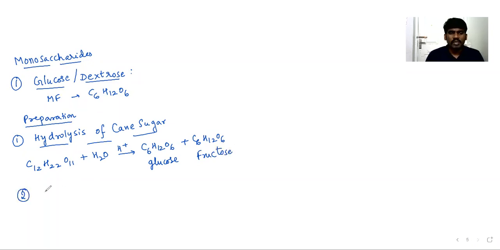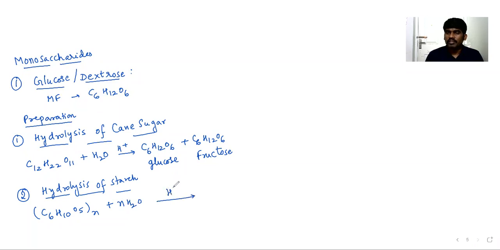Second preparation is hydrolysis of starch. Starch is an example of a polysaccharide, whose molecular formula I have told you: (C6H10O5)n. If it undergoes hydrolysis with n molecules of water in the presence of an acid, around 393 Kelvin, it will give n moles of C6H12O6.